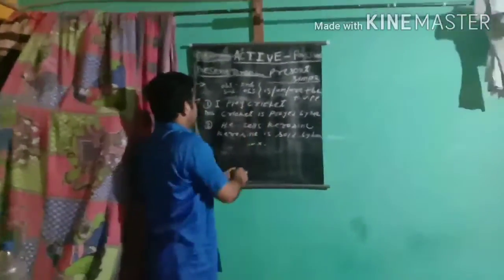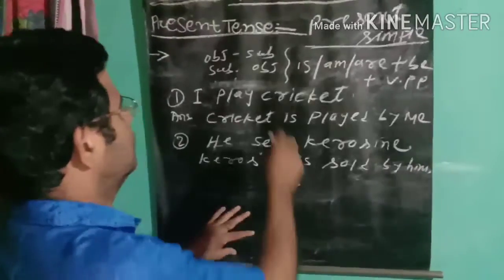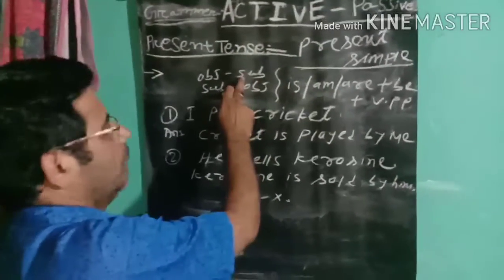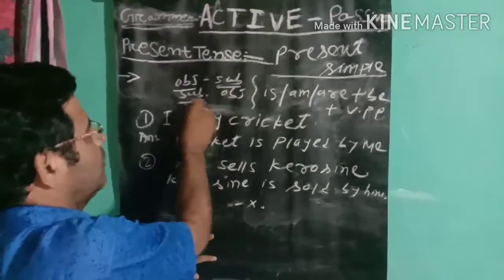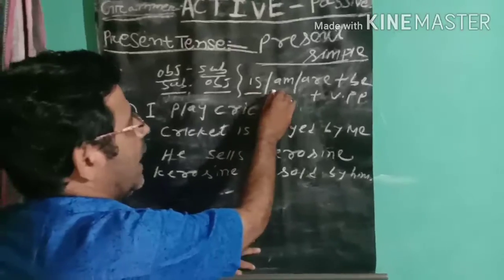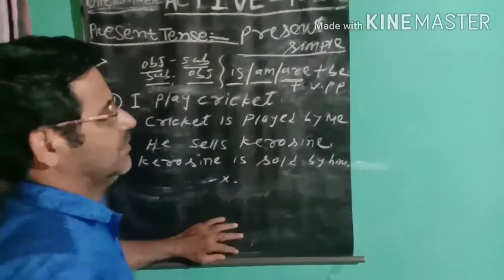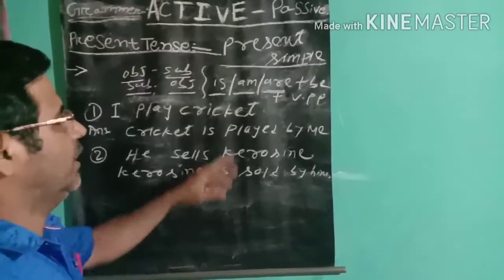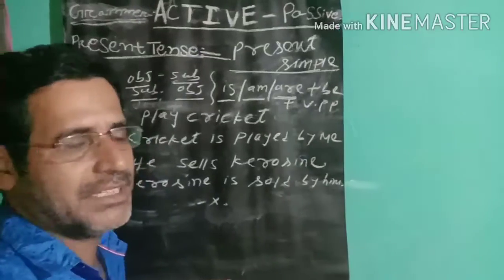Suppose the sentence is in the form of present simple, then the rule is: subject becomes object, and object becomes subject. Then is, am or are, according to the subject, plus verb past participle.